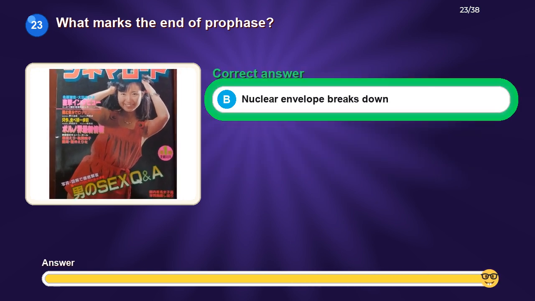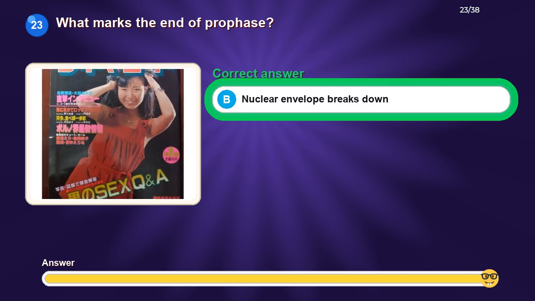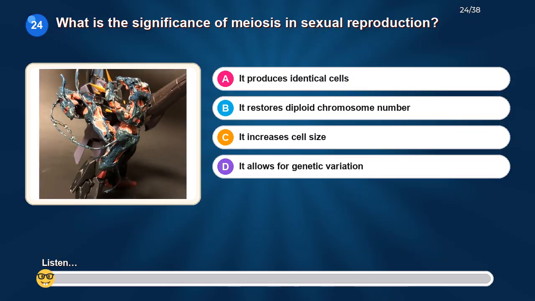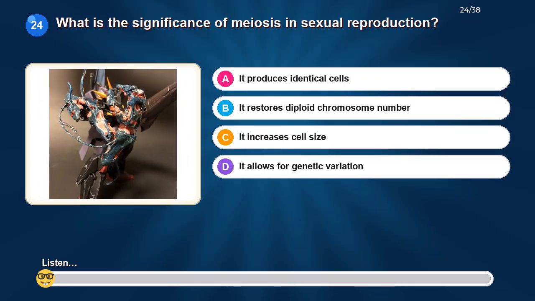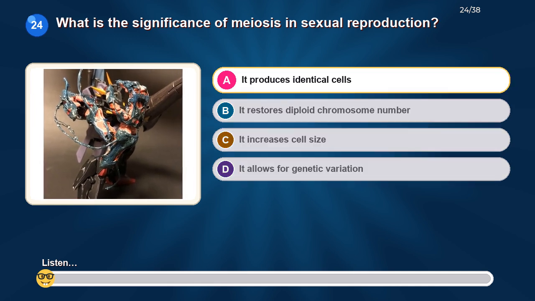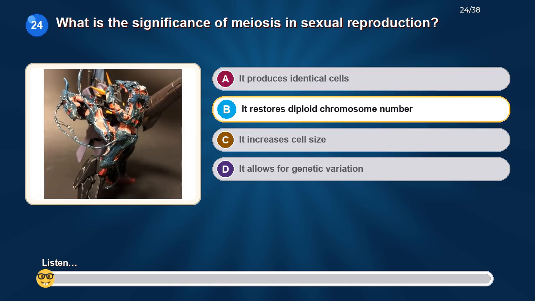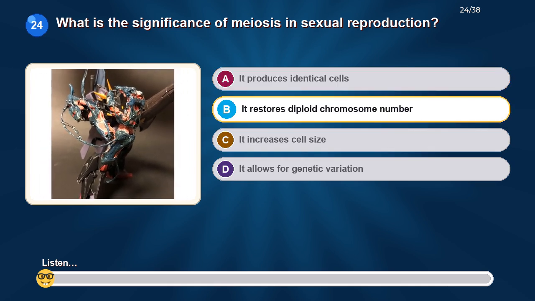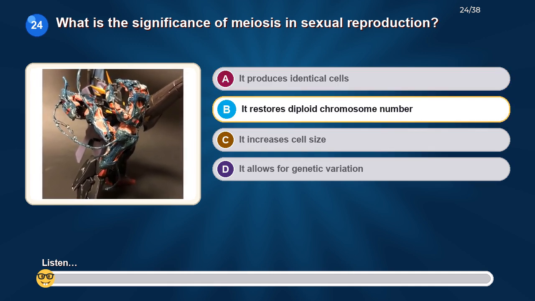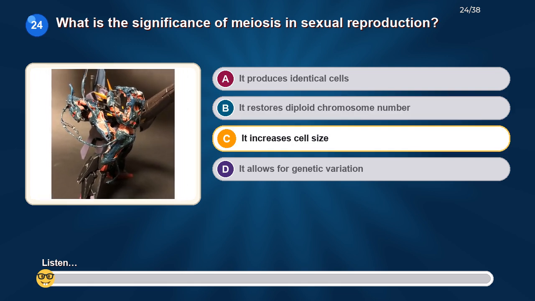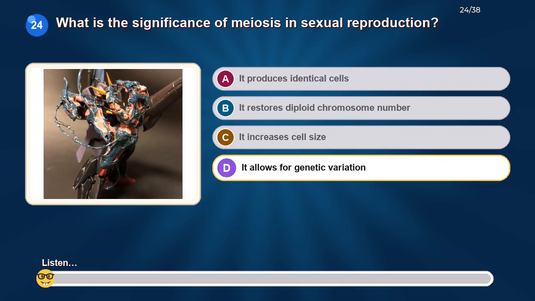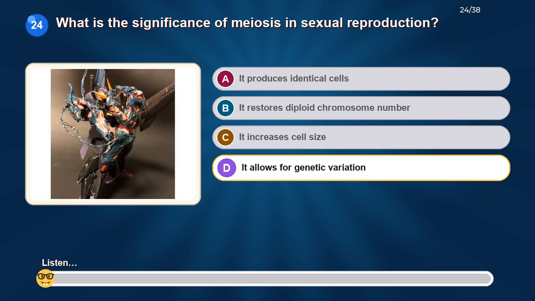The correct answer is nuclear envelope breaks down. What is the significance of meiosis in sexual reproduction? Option A, it produces identical cells. Option B, it restores diploid chromosome number. Option C, it increases cell size. Option D, it allows for genetic variation.